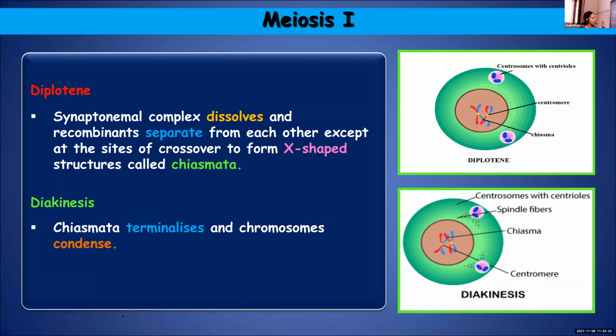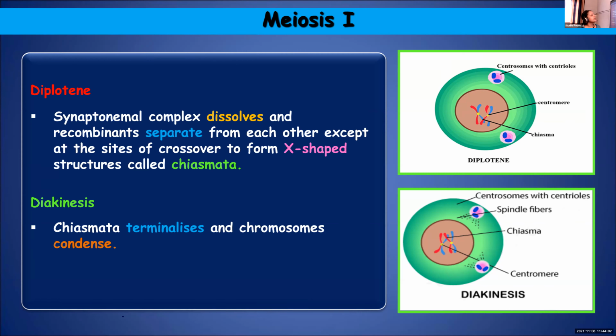These two stages I'll repeat once again. In diplotene, the synaptonemal complex will disappear. And once it disappears, what will happen? The two homologous chromosomes where recombination has taken place will get separated, except at the regions where crossover has taken place. These regions will appear like an X, and you call them chiasmata.